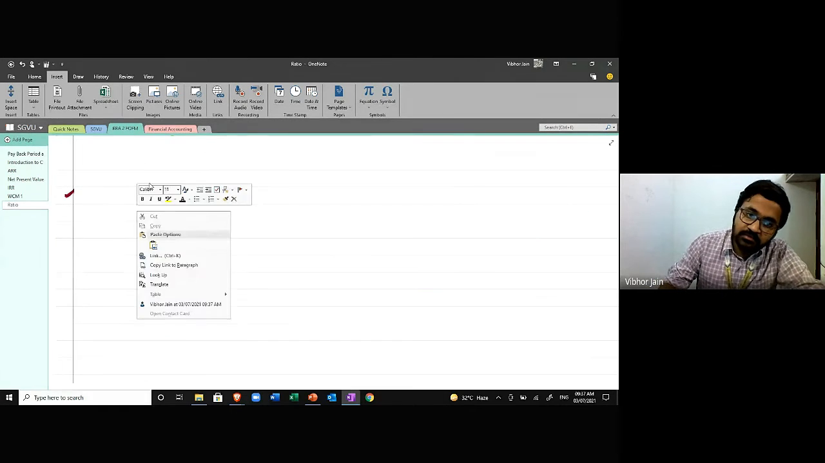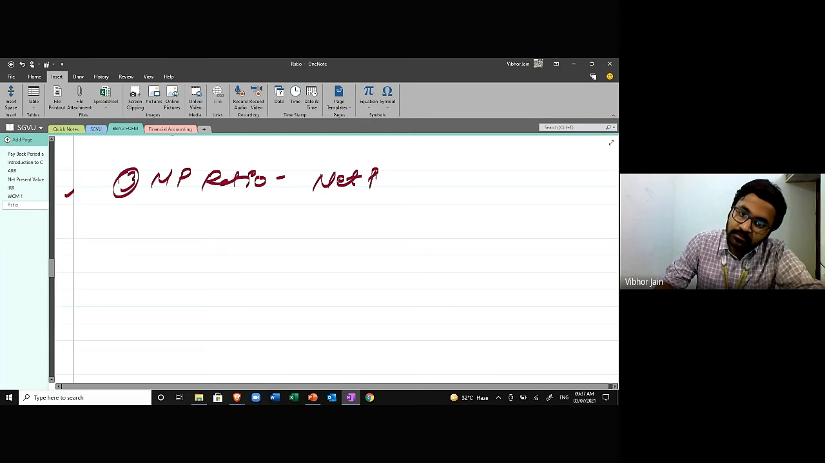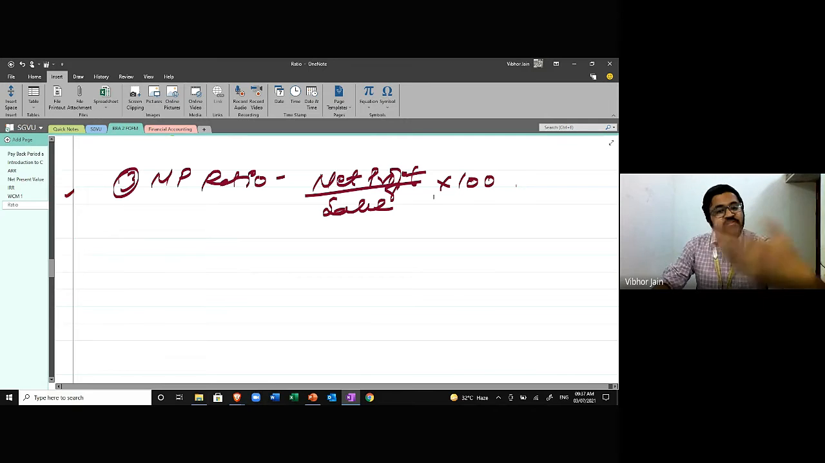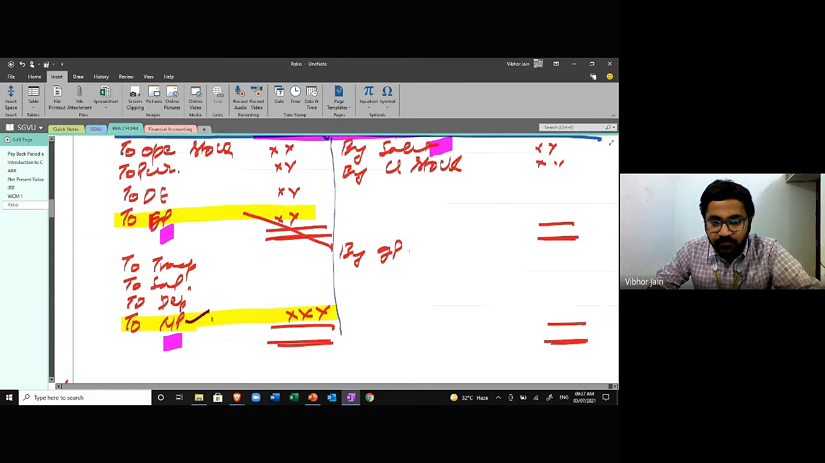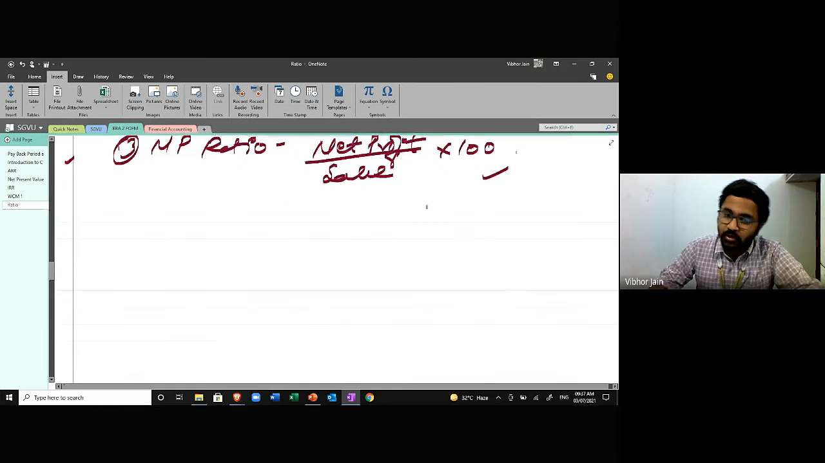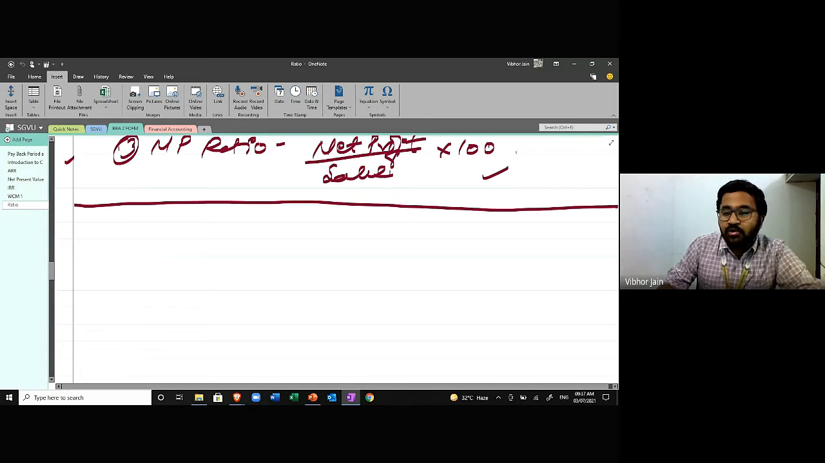Now next we are going to talk about net profit ratio. Very easy. Net profit ratio is net profit upon sales into 100. There's nothing to explain. Where will you get net profit from? This is your net profit upon sales into 100. Clear. So this was about this ratio.